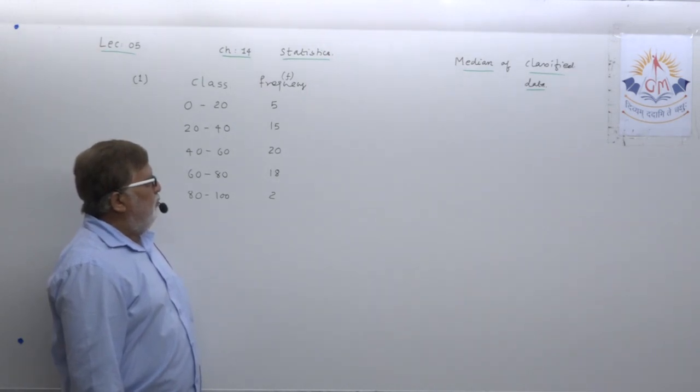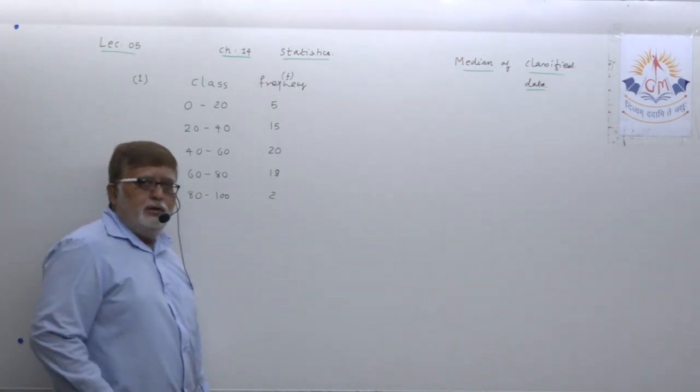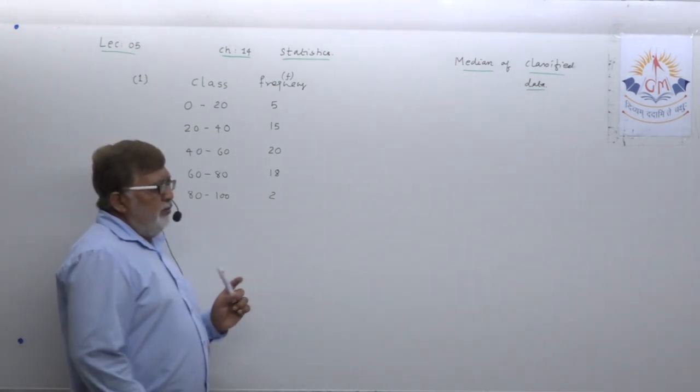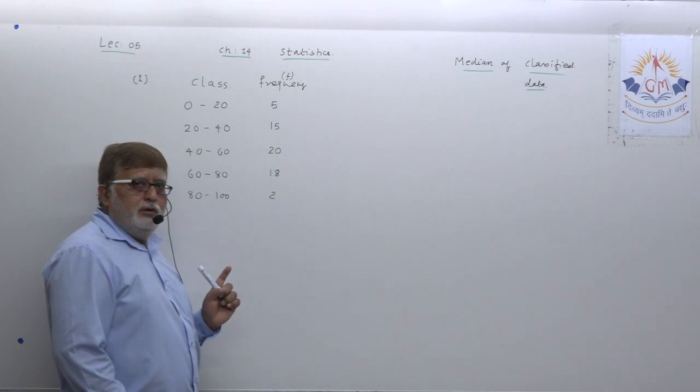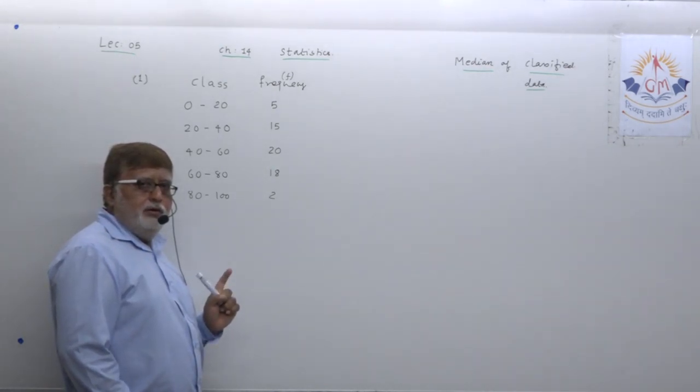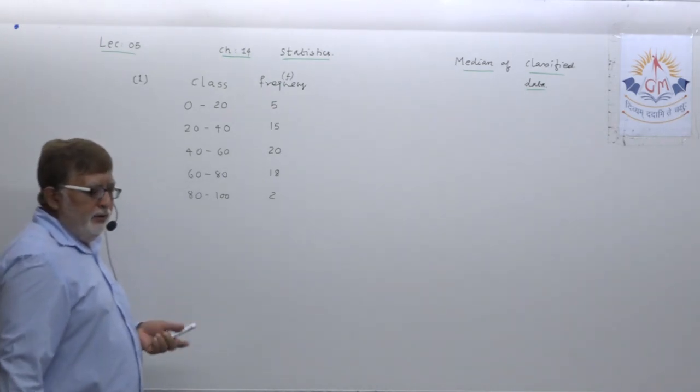Frequencies are given 5, 15, 20, 18 and 2. Now dear student, this is grouped but classified data, not unclassified data.